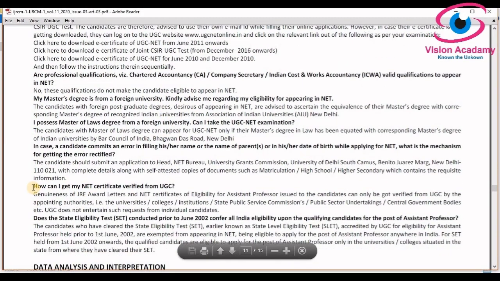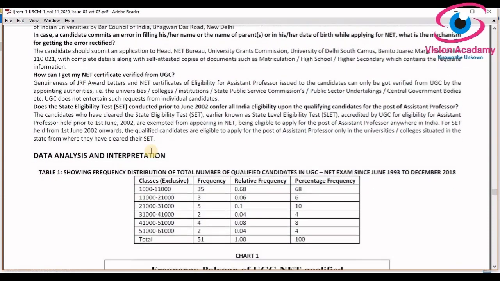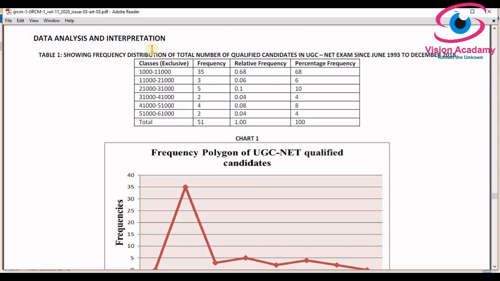Usually state governments, after appointing, will verify the UGC NET exam paper certificate and JRF certificate. That also I have enlisted here. On the employer side, after appointing, they will verify. So like that, I have listed too many issues here. Please go through that. And here, very important, the data analysis and interpretation.